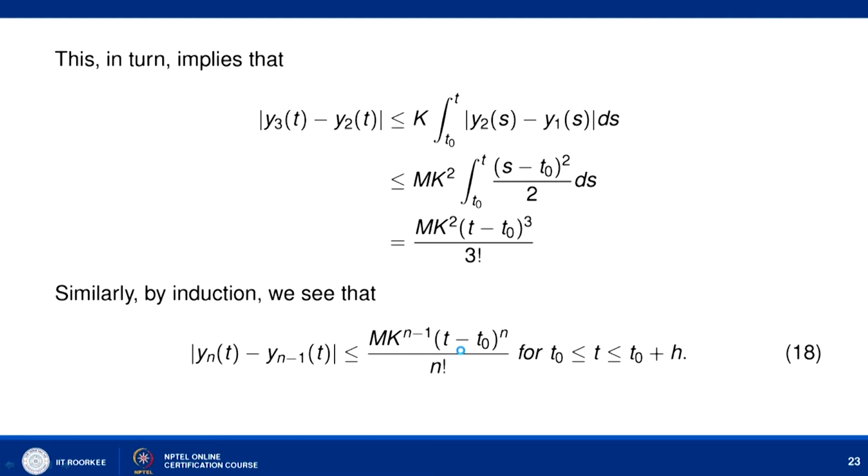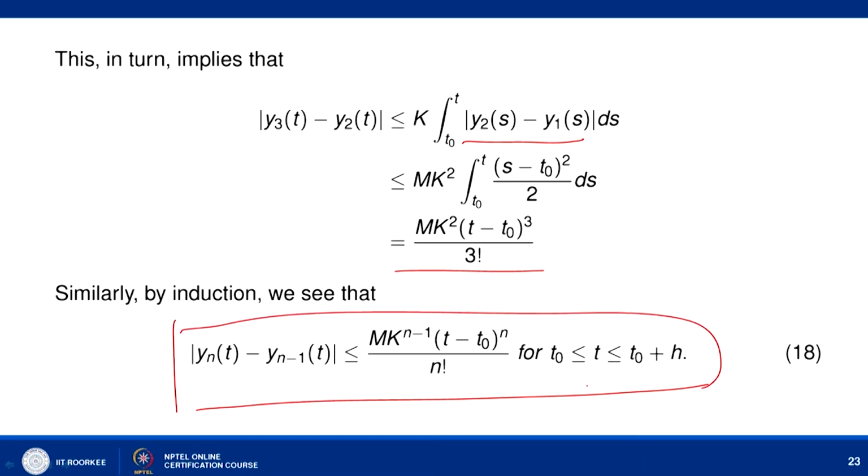Similarly, for n equal to 3 we can write modulus of y_3(t) minus y_2(t) is less than or equal to k times the integral from t_0 to t of modulus of y_2(s) minus y_1(s) ds, and for this we have already obtained a value and we can plug it in. By induction we have this estimate: modulus of y_n(t) minus y_{n-1}(t) is less than or equal to m k^{n-1} (t minus t_0)^n divided by factorial n, for t lying between t_0 and t_0 plus h.